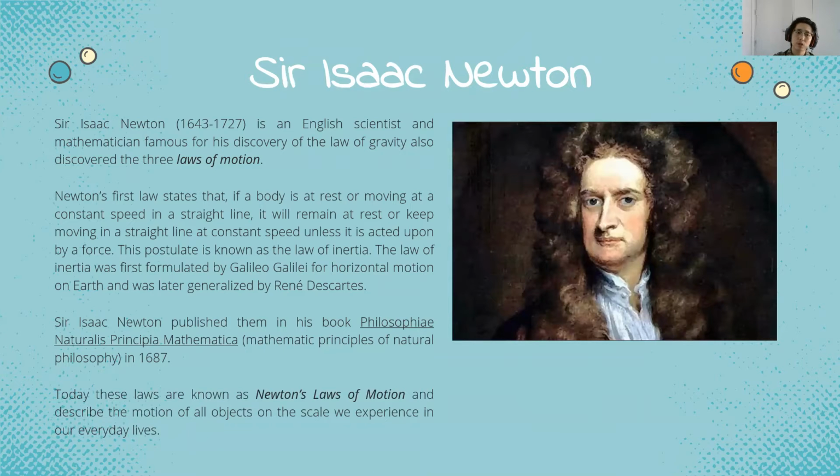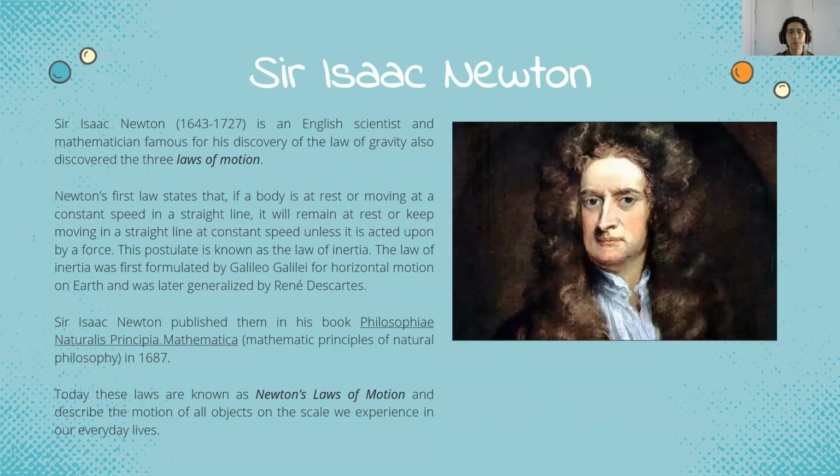Newton's first law states that if a body is at rest or moving at a constant speed in a straight line, it will remain at rest or keep moving in a straight line at constant speed unless it is acted upon by a force. This postulate is also known as the law of inertia. The law of inertia was first formulated by Galileo Galilei for horizontal motion on Earth and was later generalized by René Descartes.